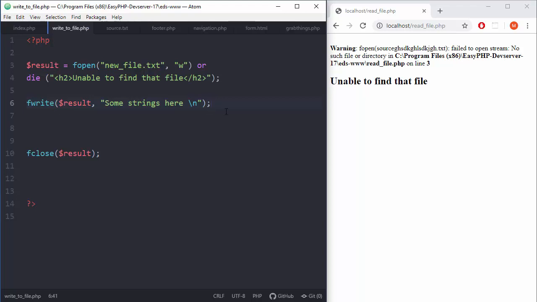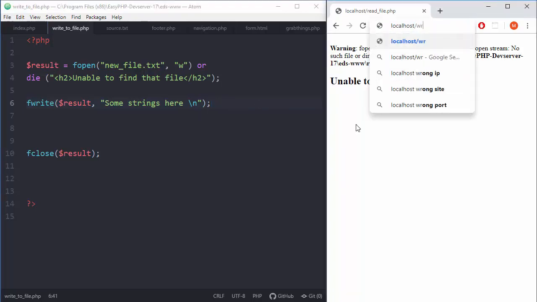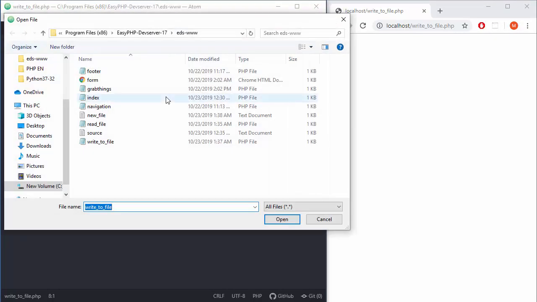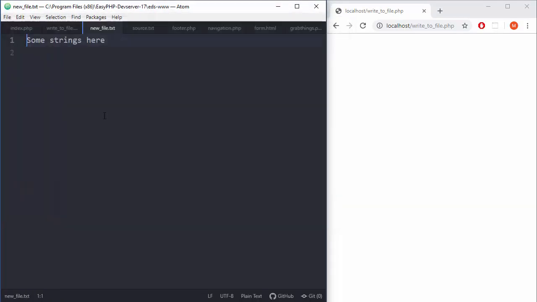So let me check, do we have anything in our file? But first we need to run this script. It will not work on its own, we must double click on it through the browser. So write to file.php, and that's it. You don't see anything. Why? Because this script is dedicated for writing to file. But let's manually check what we have in our, where is it, new file txt. Okay, so that's it, and there you go, we have those things.